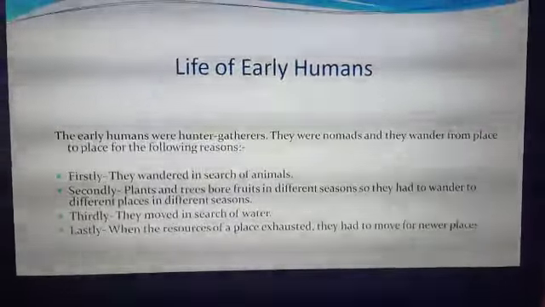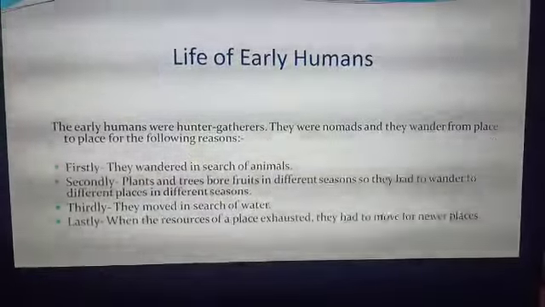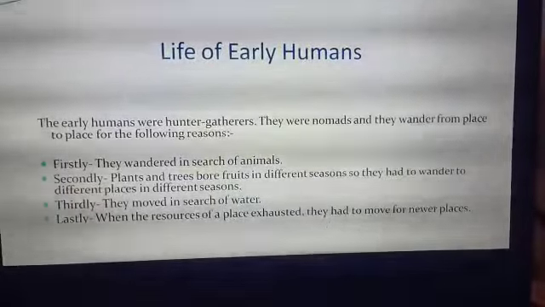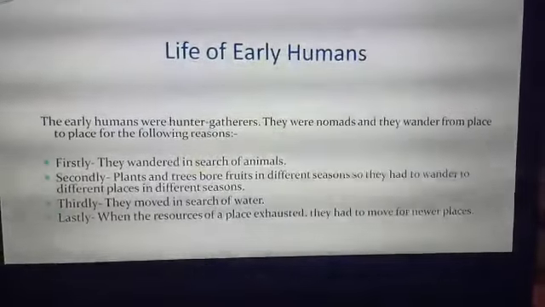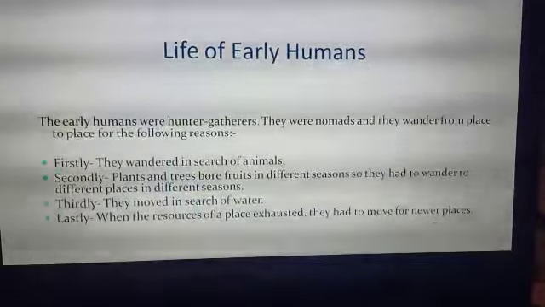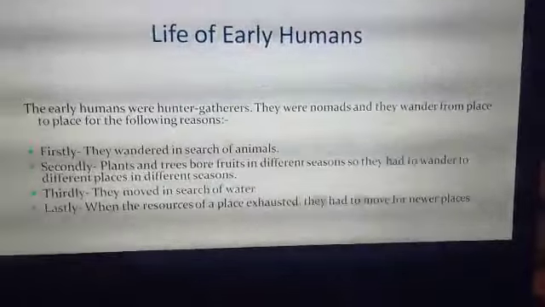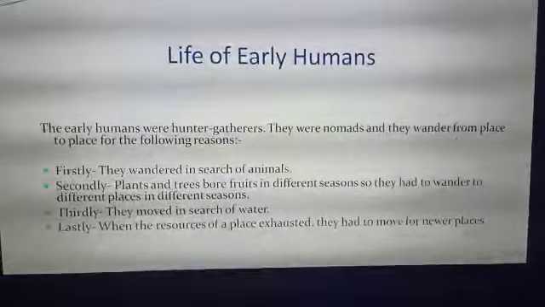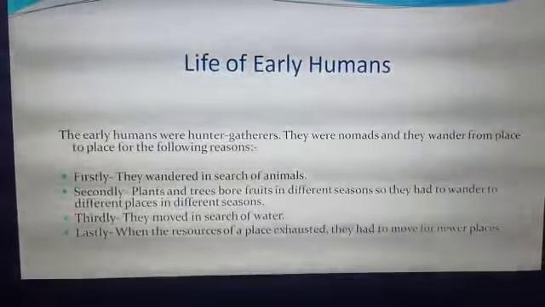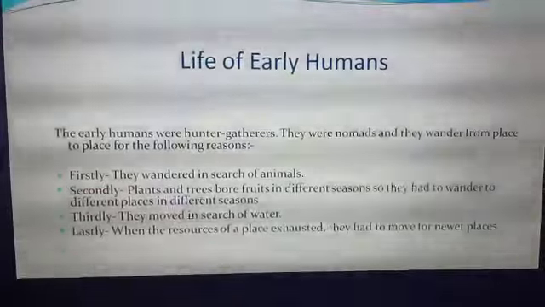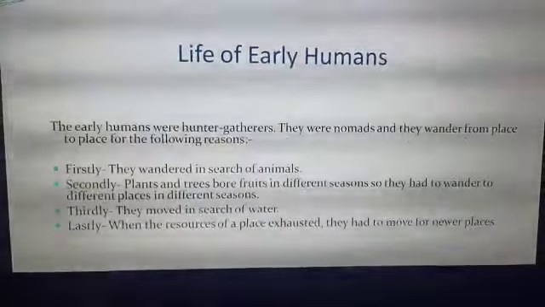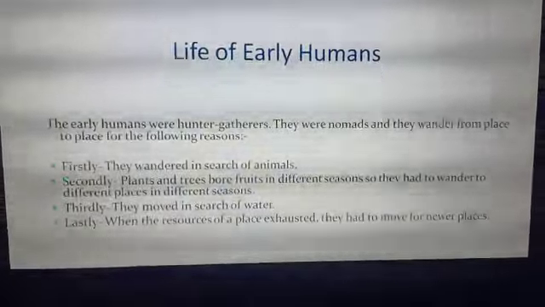The second reason behind their wandering was that plants and trees bore fruits in different seasons, so they had to wander to different places in different seasons. The third reason was water. They moved in search of water. As you know, early humans lived near the banks of rivers and these rivers were seasonal, and when the river dried up they had to move to other places. And the last reason was the resources. When the resources of a place were exhausted, they had to move to newer places.